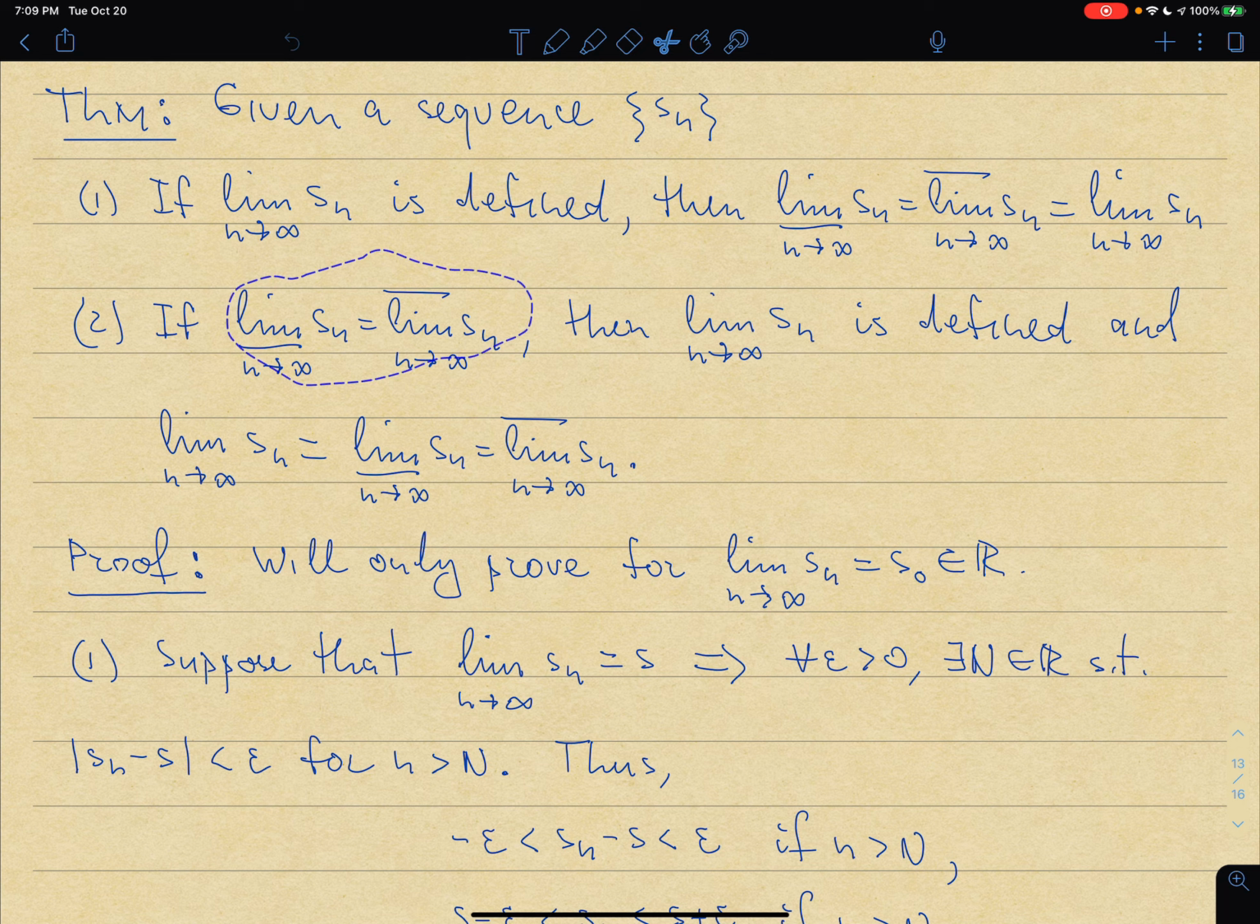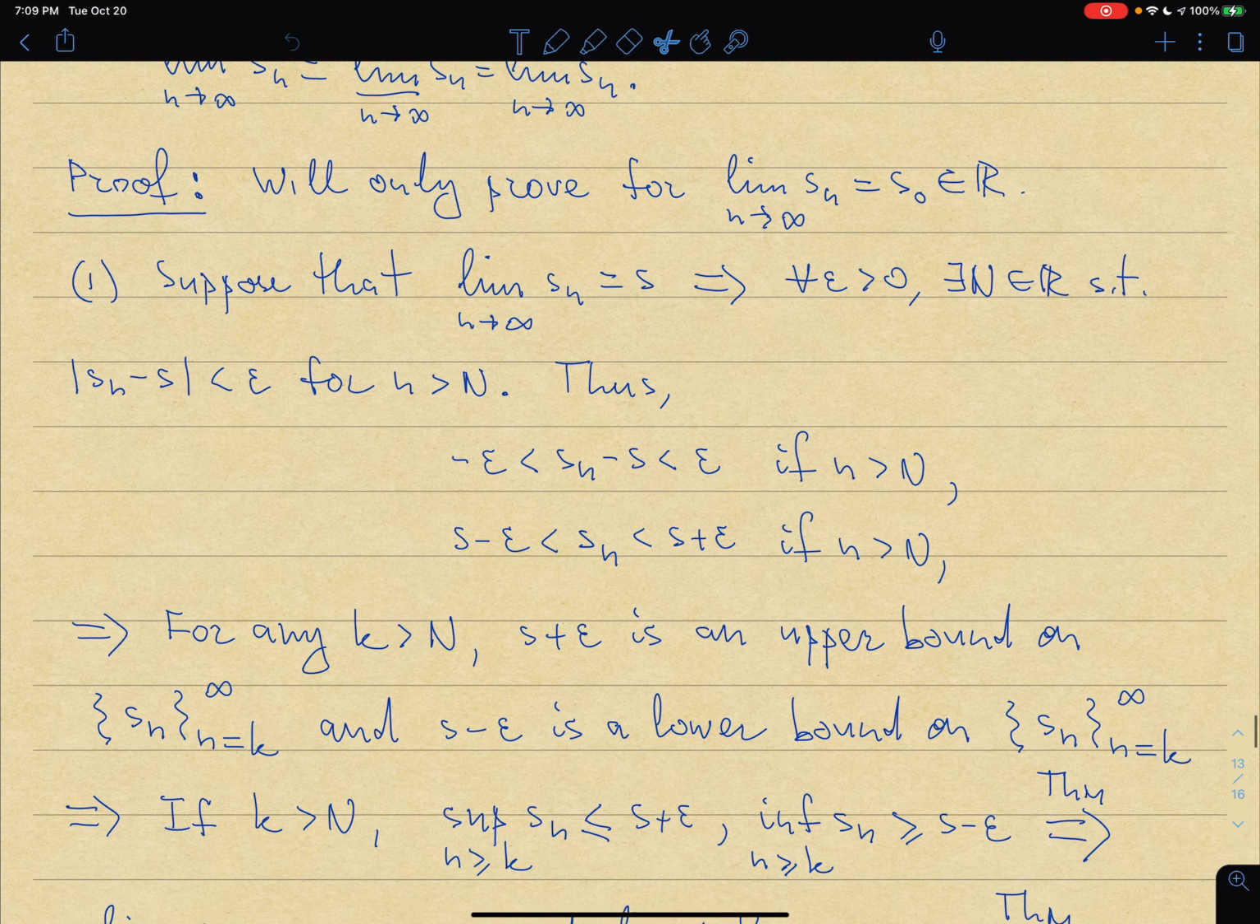So this should be true: if the window of oscillations reduces to a single point at infinity when n goes to infinity, then you expect that the limit exists. And vice versa, if the limit exists, you would expect that there is no room for oscillations, because if there was room for oscillations, then the limit could not exist. So let's prove item number one first.